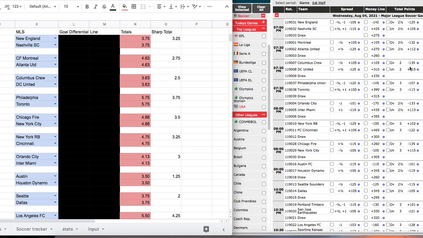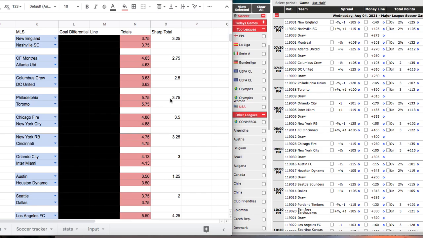And you can see here that you'd have to pay a little bit more juice on that one. That's where the book anticipates the majority of plays on that over. You have to pay 135. So a soccer total is completely different than totals you'll find in other sports.